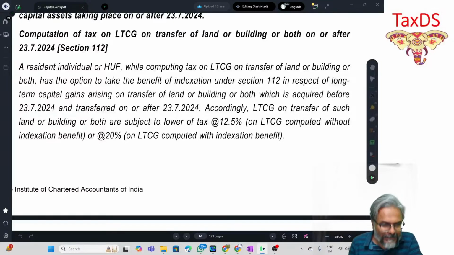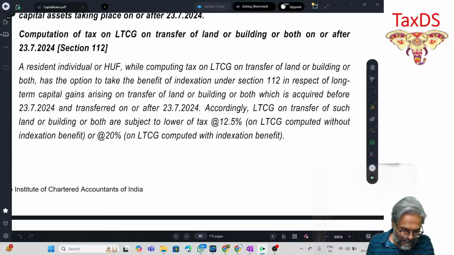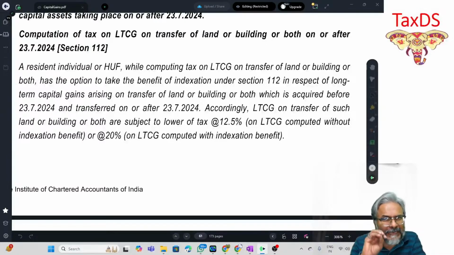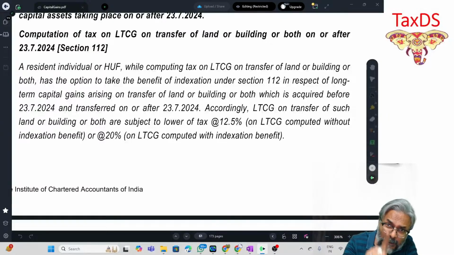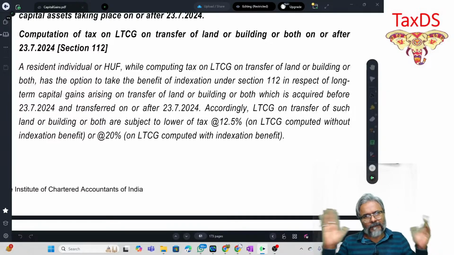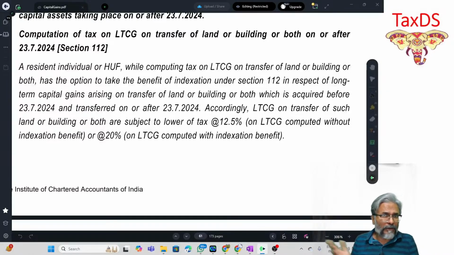Computing the tax liability, students. Primarily, this is what it is. So be careful while you do the computation of your income. Don't do the computation as per the two alternatives which have been given to you. Computation of income would be only as per one alternative. And what is that one alternative? Without indexation, which is the new law.